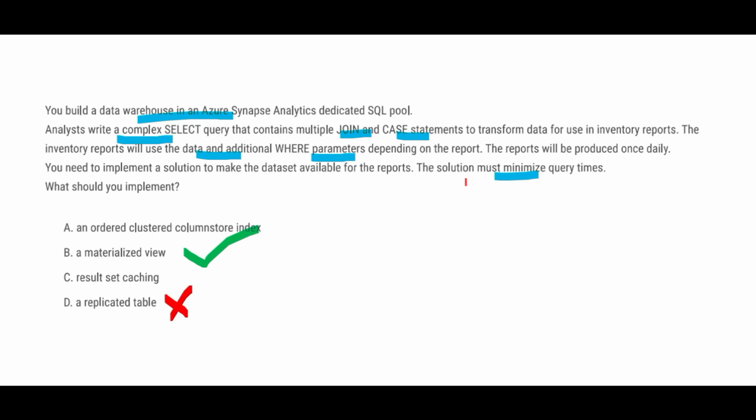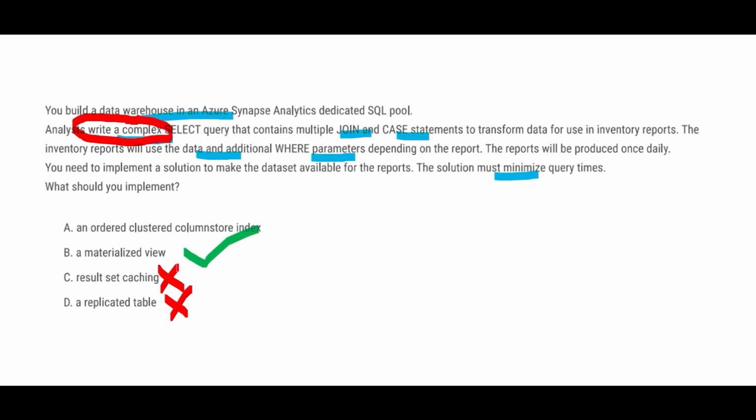Now option C: let's use caching to minimize the queries. Caching helps when you are firing similar where clauses. But if you have a different set of queries, and here they are clearly telling us they are writing a very complex query, then caching alone will not help. You will have to fetch the data from the database. So caching is not our answer.